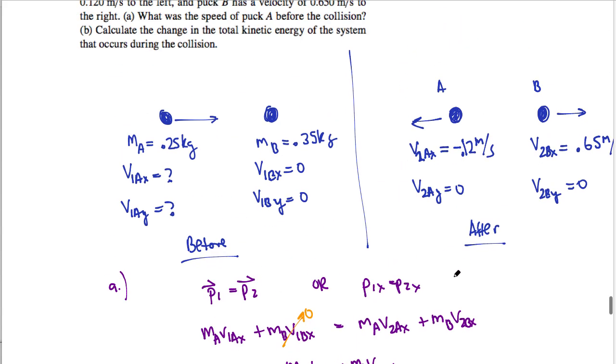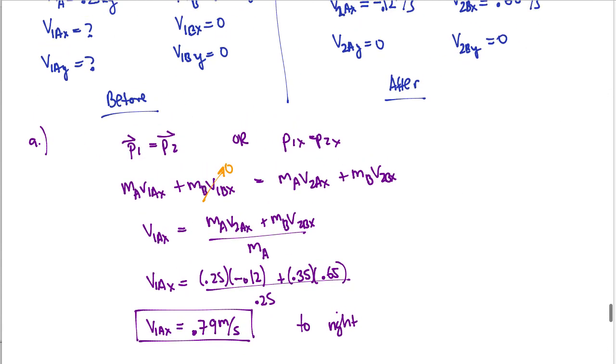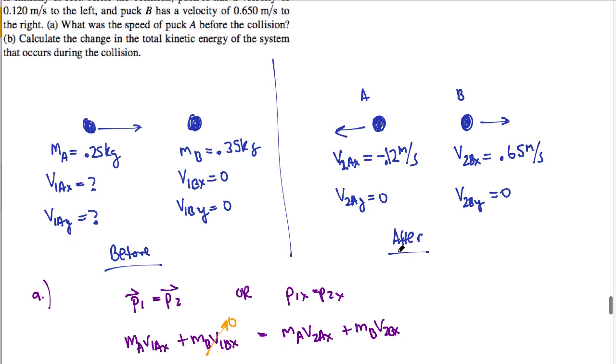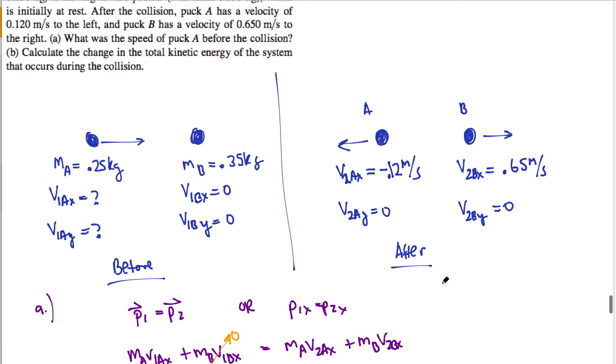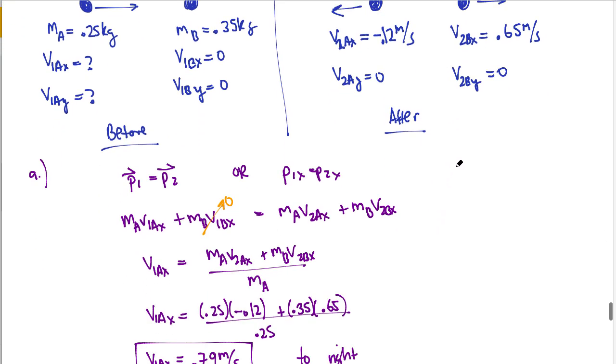Now part B says, calculate the change in total kinetic energy of the system that occurs during this collision. So my change in kinetic energy will just be final kinetic energy minus initial kinetic energy.